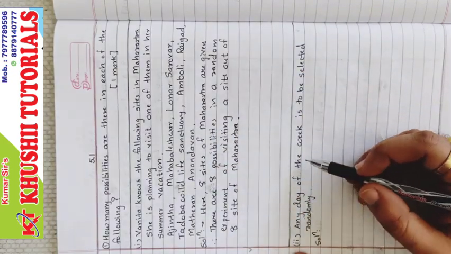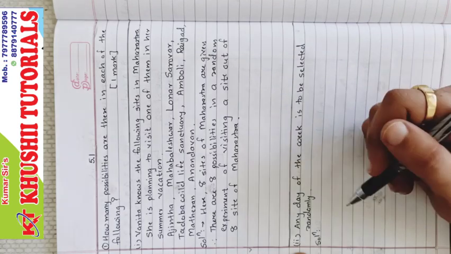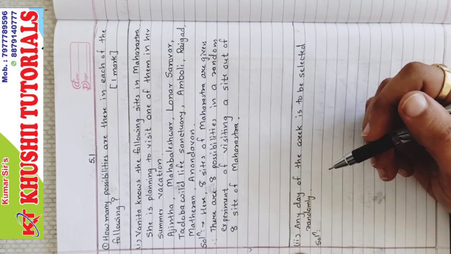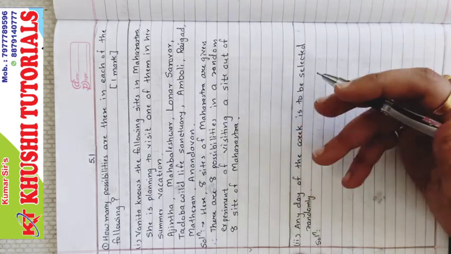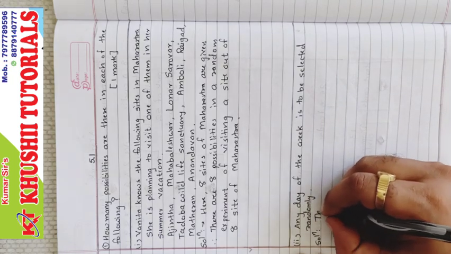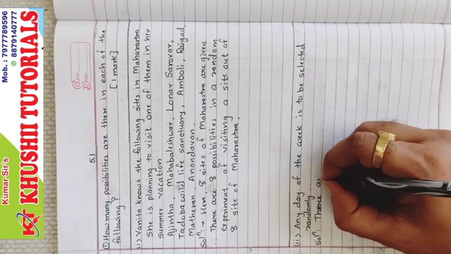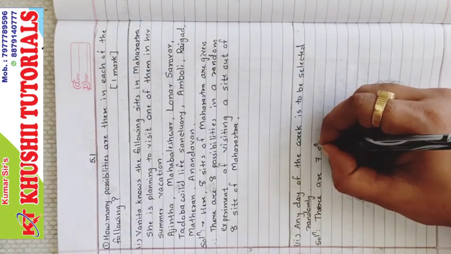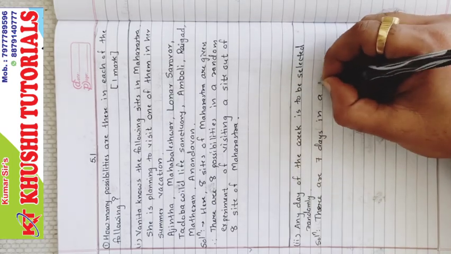The next: any day of the week is said to be selected randomly, and we know that a week has 7 days: Sunday, Monday, Tuesday, Wednesday, Thursday, Friday, and Saturday. So 7 days. So any one day can be selected. So we'll write there are 7 days in a week.